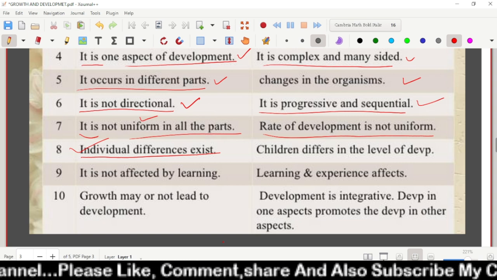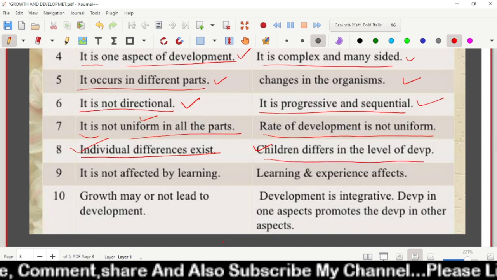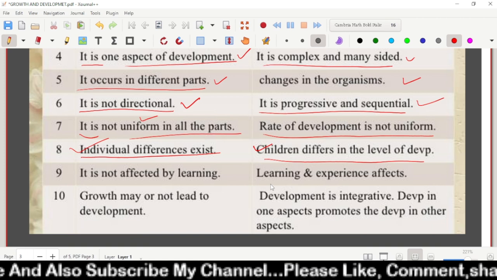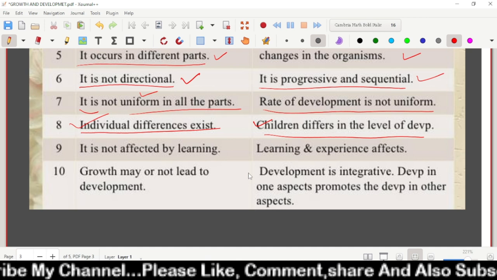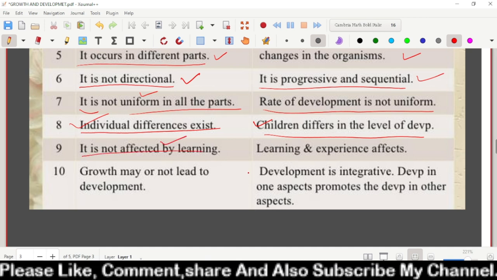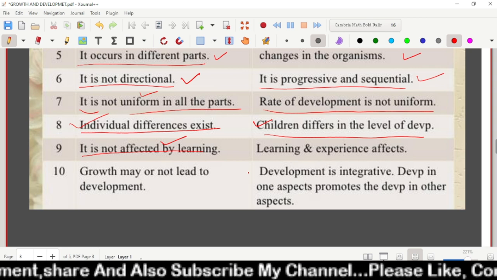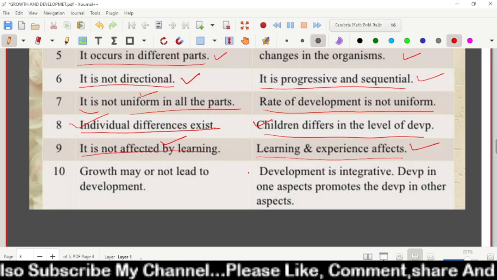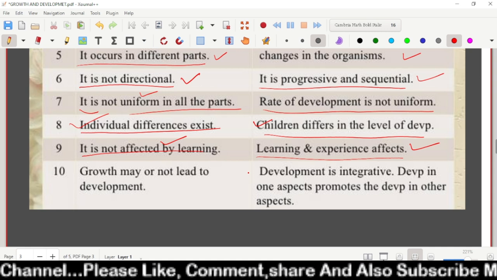So growth affects individual differences. Children differ in the level of development. Development differs among students: some students are fast, some slow, some weak in the studies. Growth is not affected by learning, there is no effect of learning on growth. Learning and experience affect development. See here, it is very important: in the case of development, both learning and experience affect the development of the child.